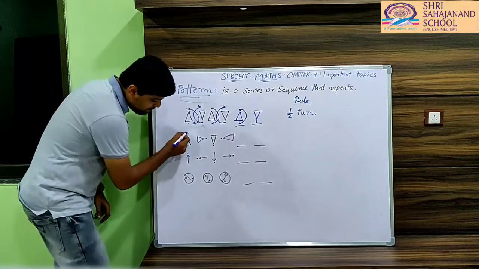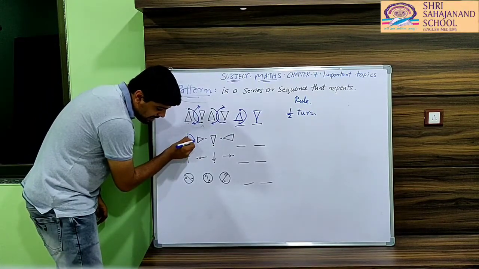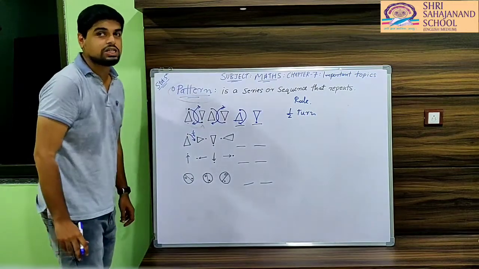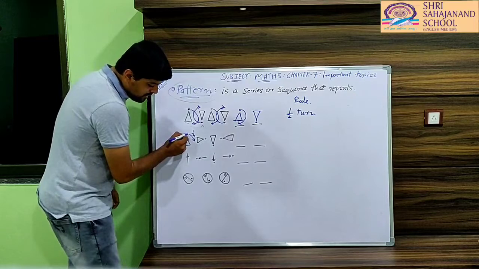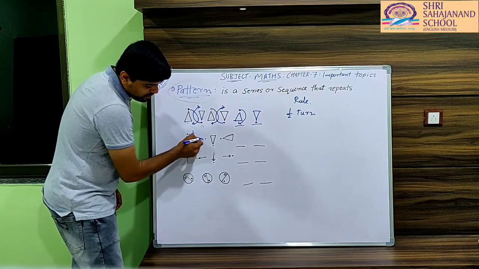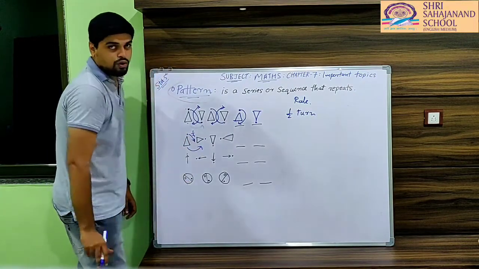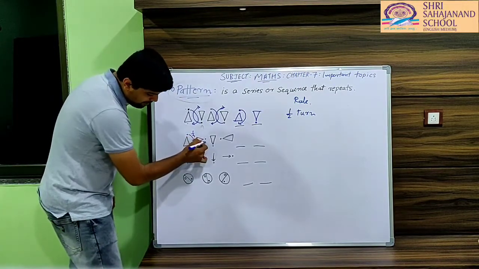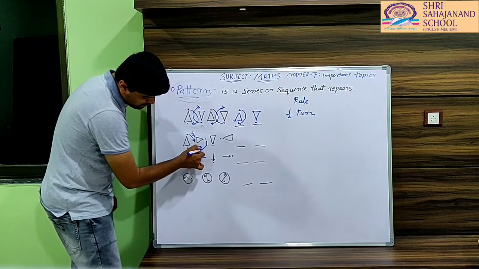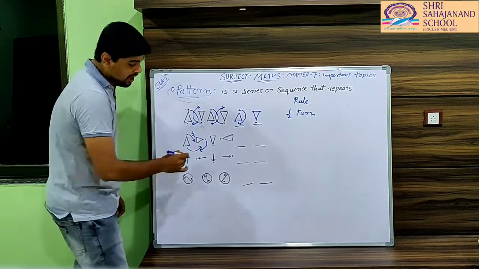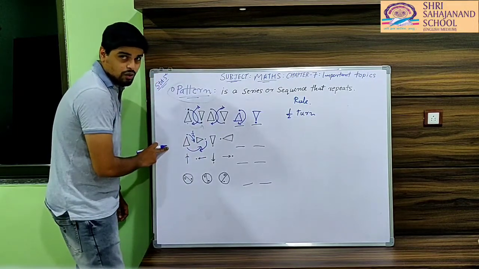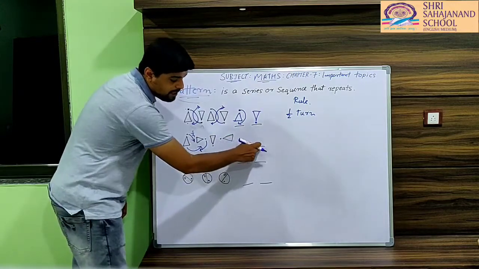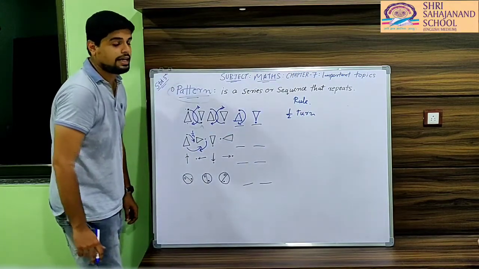Here, as you can see, this dot exactly comes here. That is exactly a turn of how much? 1/4. We have already studied 1/4 turn. So this dot comes here, and you can see in the next figure, after a 1/4 turn, that particular figure becomes like this. Again this dot will come here in the next figure, that is a 1/4 turn again. So which rule does this series or sequence follow? 1/4 turn. So can you tell me what will be the next figure in this particular pattern?